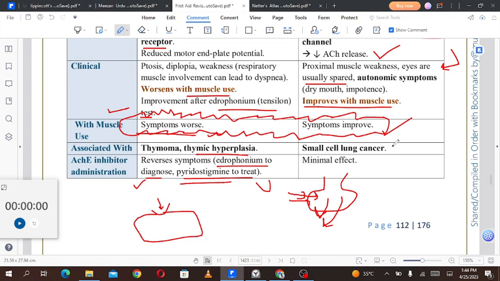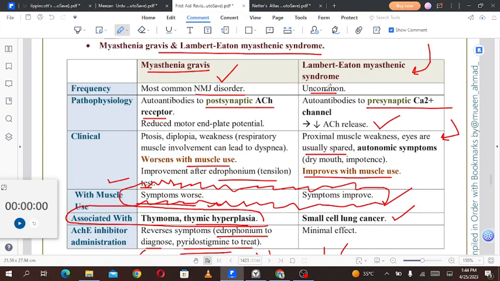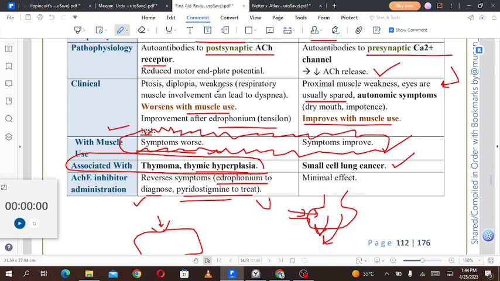It is associated with small cell lung cancer. This association is very, very high yield. Thymoma and thymic hyperplasia are associated with myasthenia gravis, and small cell lung cancer is associated with Lambert-Eaton syndrome. So Lambert-Eaton, L is for the lungs. The condition that is present in the lungs is present in Lambert-Eaton syndrome, and for myasthenia gravis, remember the thymoma is present with that.